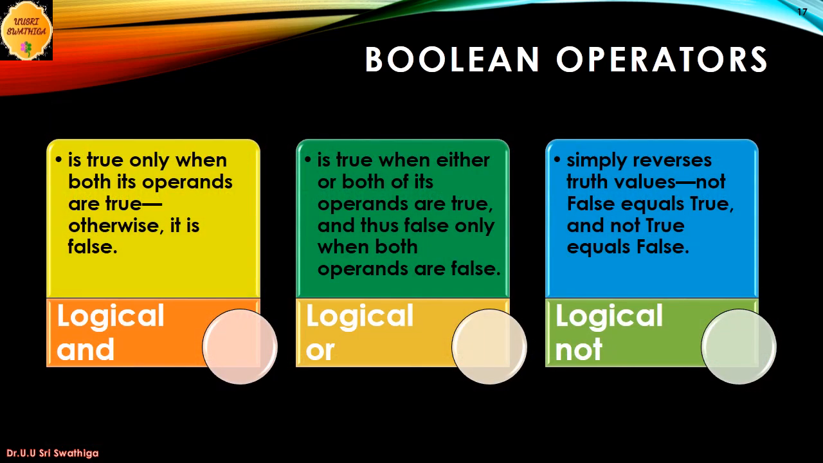Logical AND is true only when both its operands are true. Otherwise, it is false. Logical OR is true when either or both of its operands are true, and thus false only when both operands are false. Logical NOT simply reverses truth values. Not false equals true, and not true equals false.